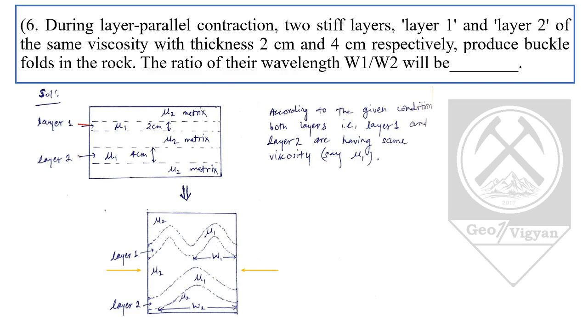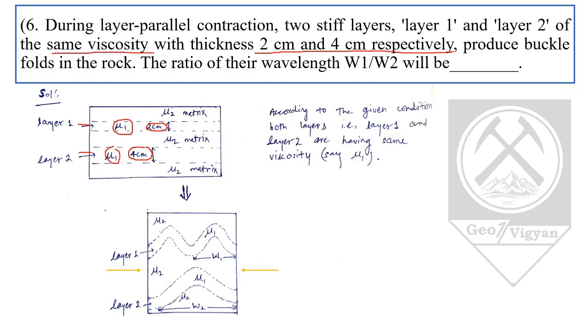This is layer 1, this is layer 2. Mu1 and mu2 are the viscosities; we have been given that both layers have the same viscosity. So these are the viscosities, and the thickness of layer 1 is 2 cm while layer 2 is 4 cm, as given in the question.